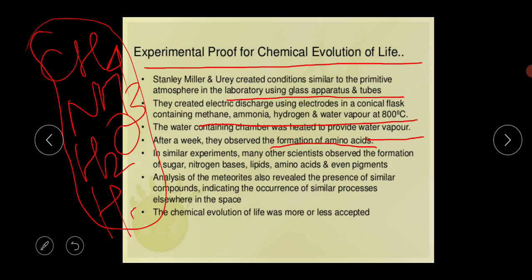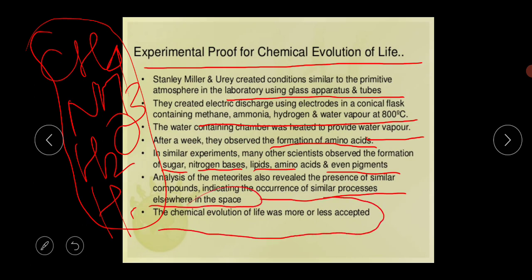In similar experiments, many other scientists observed the formation of sugar, nitrogen bases, lipids, amino acids and even pigments. Analysis of meteorites also revealed the presence of similar compounds, indicating the occurrence of similar processes elsewhere in space. So the chemical evolution of life was more or less accepted.